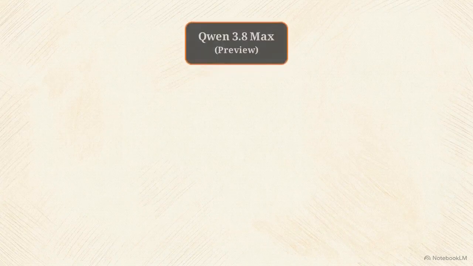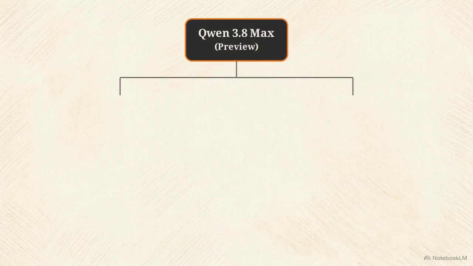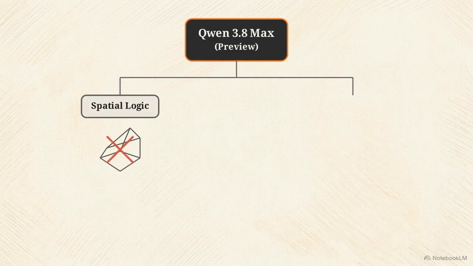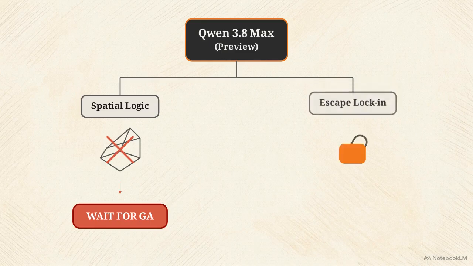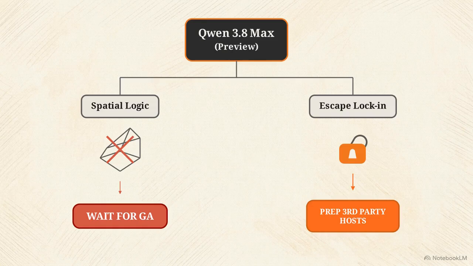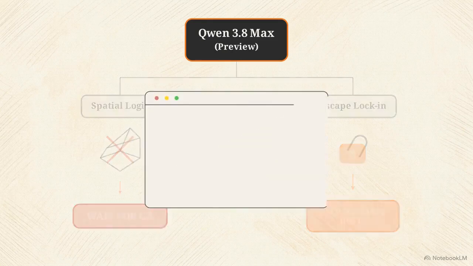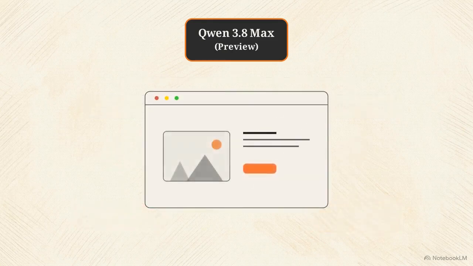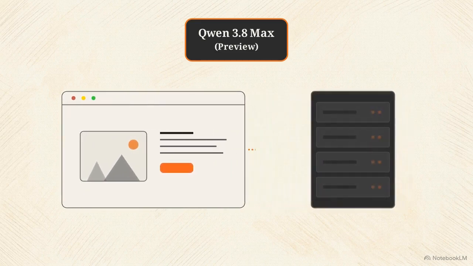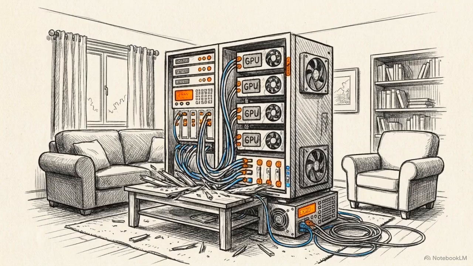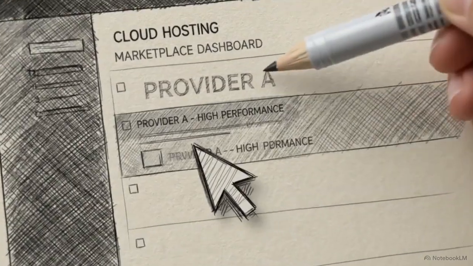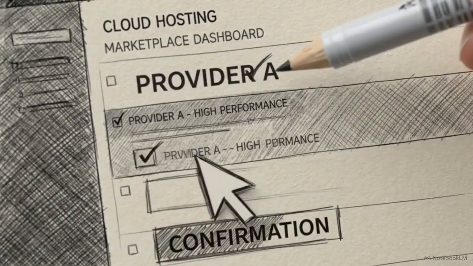This decision tree lays out your best options. If your project relies on precise spatial logic, your path routes to wait for GA. But if your primary goal is escaping vendor lock-in, your path routes to prep for third-party hosts. Use this preview phase strictly to test front-end UI generation, and focus your efforts on preparing infrastructure to plug into third-party hosts once finalized. Open weight doesn't always mean running a massive model in your living room, but it does guarantee that as a consumer, you retain the power to choose who earns your compute dollars.